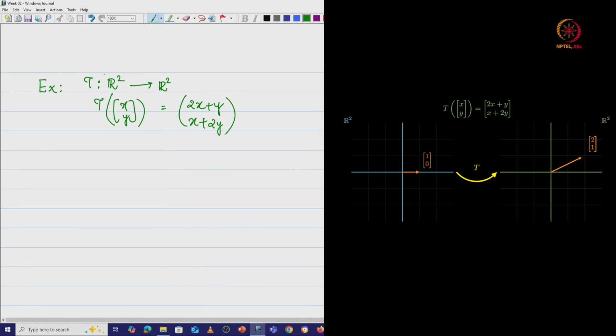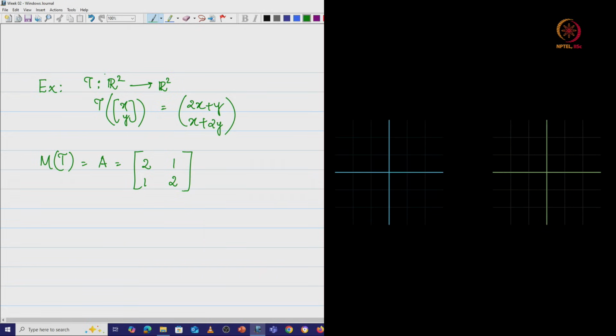Therefore, the matrix associated with this transformation T, M of T, is basically A, which is given by [2 1; 1 2]. Now, what are we looking for?